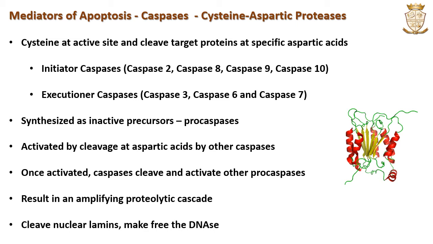For example, some of the activated caspases cleave other key proteins in the cell. Some cleave the nuclear lamins, causing the breakdown of the nuclear lamina. Some other caspases cleave a protein that normally holds a DNA-degrading enzyme, thereby freeing the DNase, which will cut up the DNA in the cell nucleus. In this way, caspases cause the dismantling of the cell in a quick and neat way, and help to form small blobs known as apoptotic bodies, which are rapidly taken up and digested by phagocytic cells.